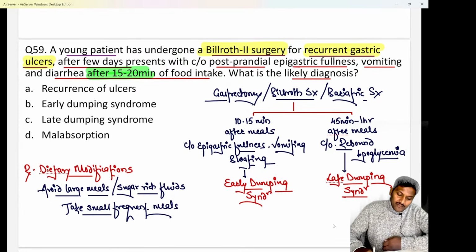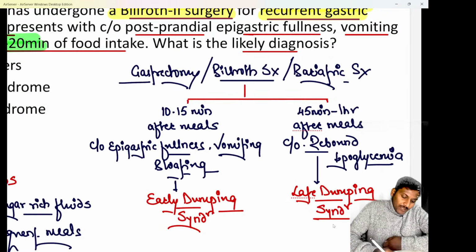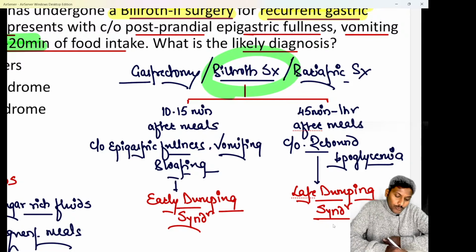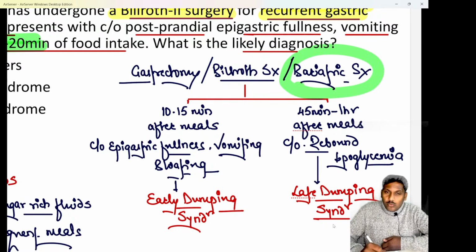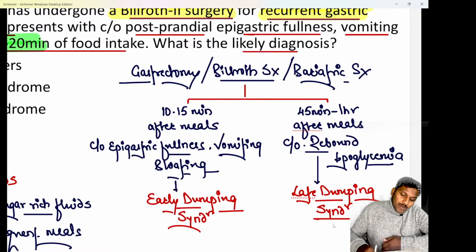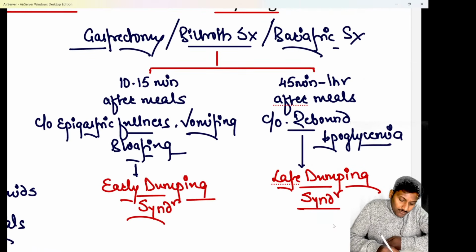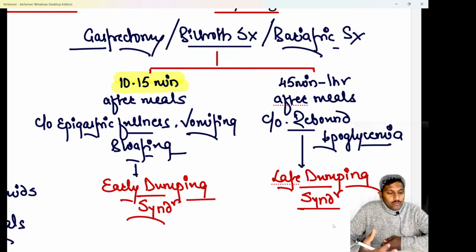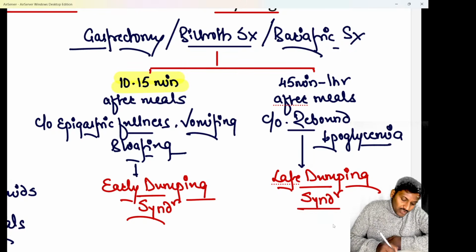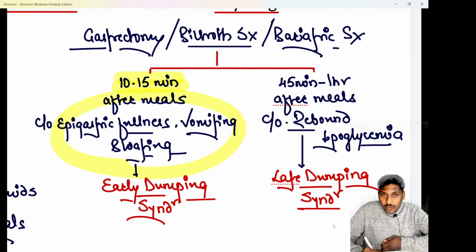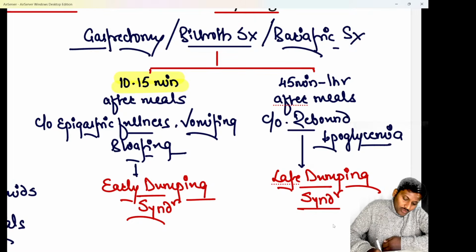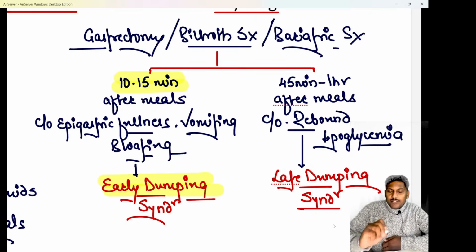So I hope all of you are quite aware. Do remember henceforth that whenever a patient has undergone any gastrectomy surgery, any Billroth surgery, Billroth 1 or Billroth 2, or any bariatric surgery like the Roux-en-Y gastric bypass surgery. After these surgeries, beta, do remember if the patient within 10 to 15 minutes after meals develops symptoms like epigastric fullness, nausea, vomiting, bloating or diarrhea, please remember the diagnosis is going to be a case of an early dumping syndrome.